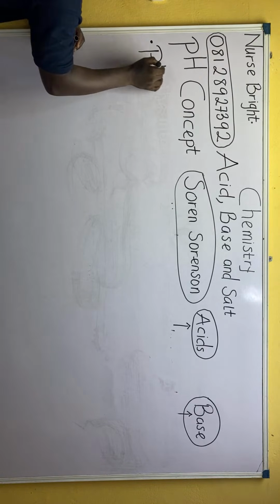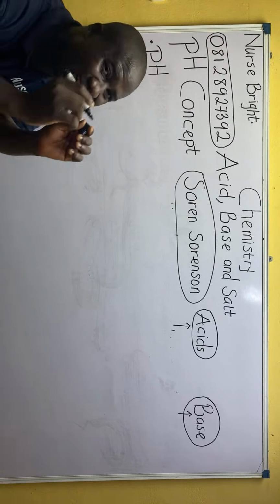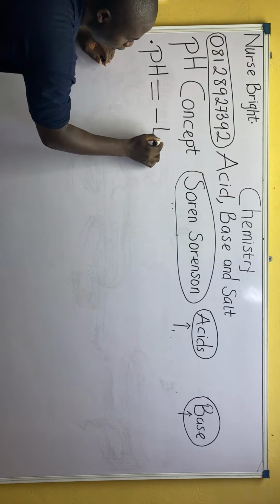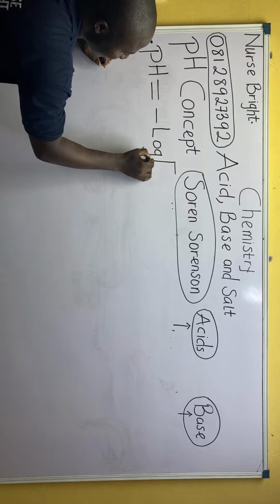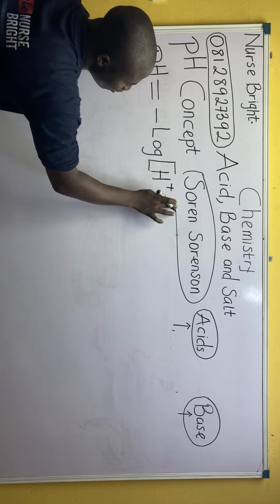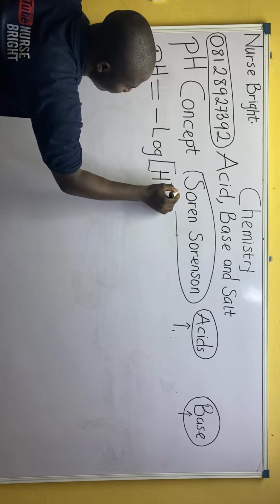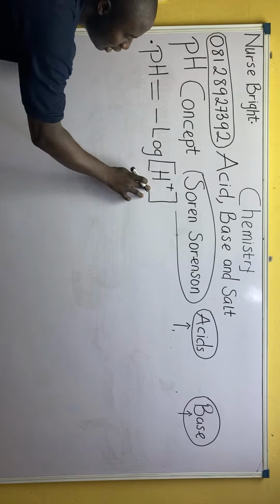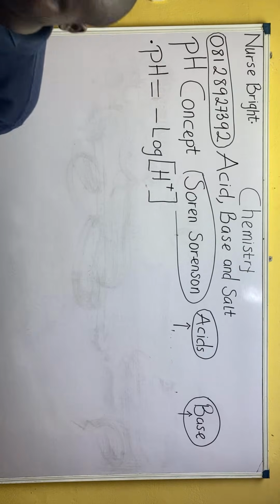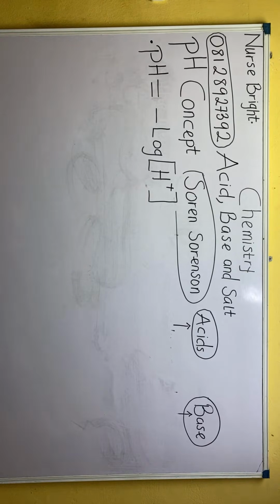It is pH equals minus log of bracket H plus. I'm going to tell you how to interpret this. It's not about just writing; it is good you understand the formula. So pH is equal to minus log of H plus. This is the first formula you must note.